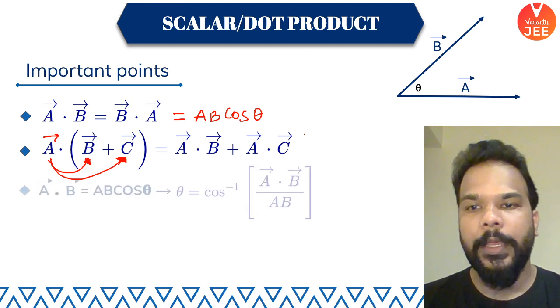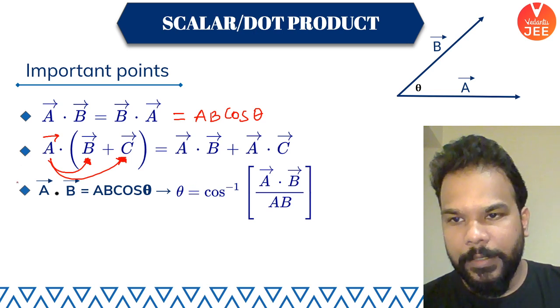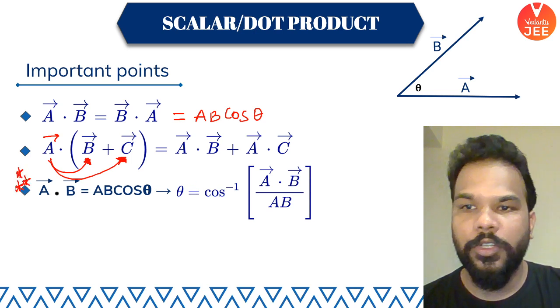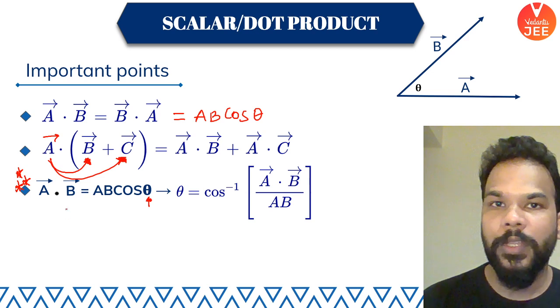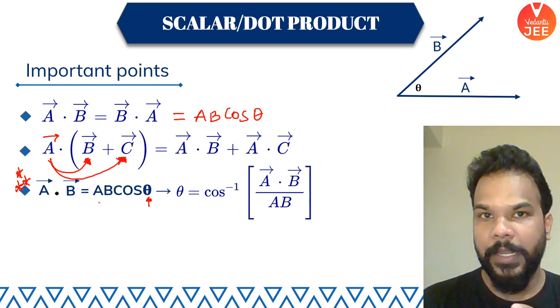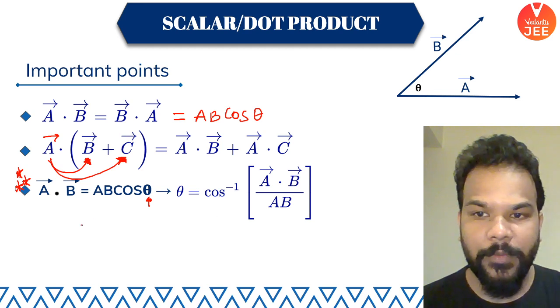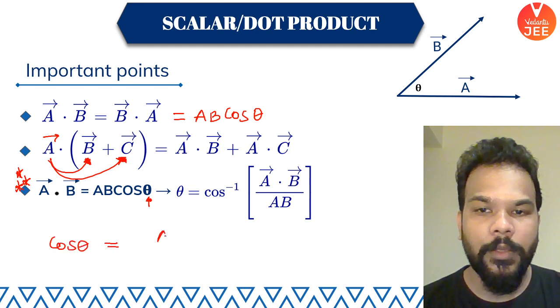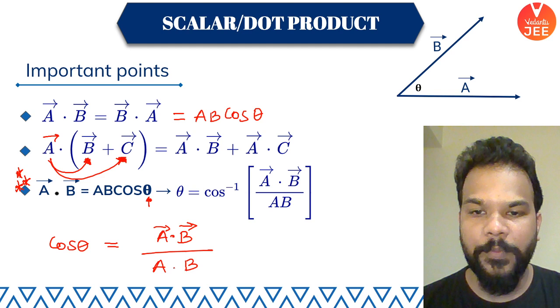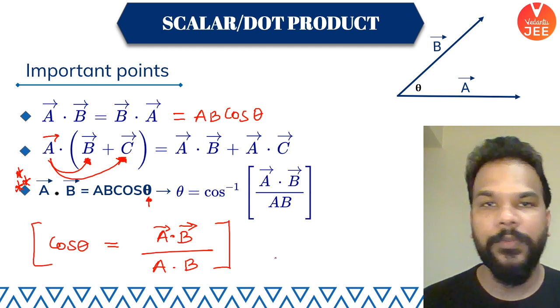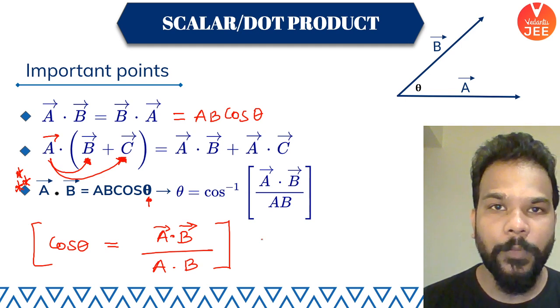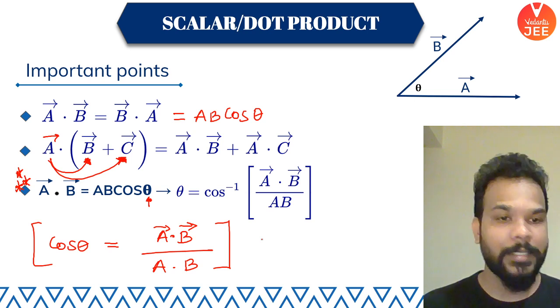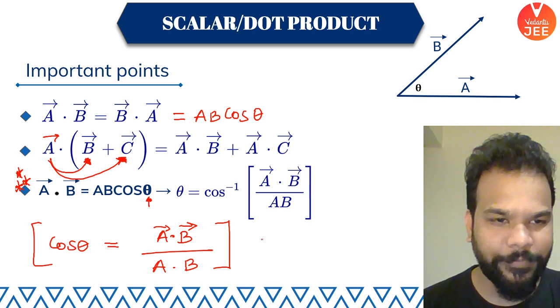Let's continue. Now I would rate this as one of the very important usages of dot product: to find out the angle theta between two vectors. Means what? If you know the value of A dot B, if you know the magnitude of A, if you know the magnitude of B, then you can easily find out the value of cos theta. What is cos theta going to be? Just take the dot product A dot B value divided by the magnitude of A and magnitude of B, and you are done. You will be able to calculate the value of theta. If it comes out to be a value which is say 1 by root 2, you can say that theta is 45 degree. If it is coming out to be 1 by 2, you can say it is angle 60 degree, like that.